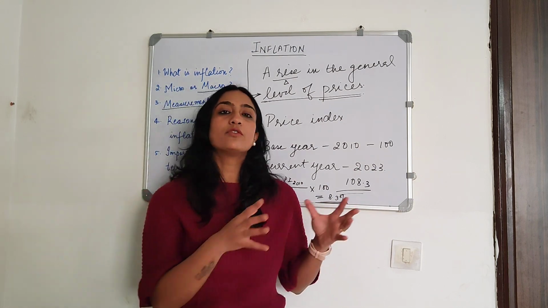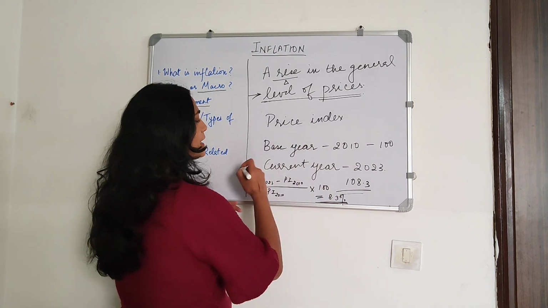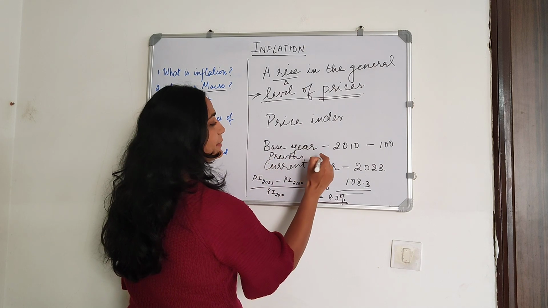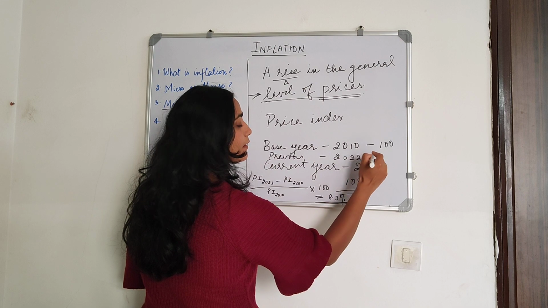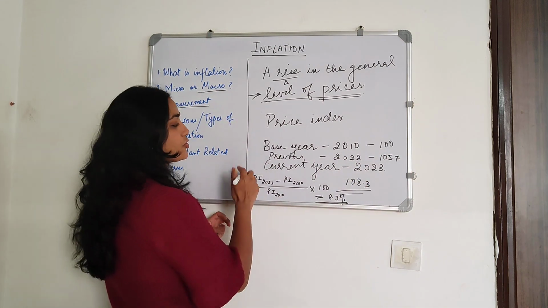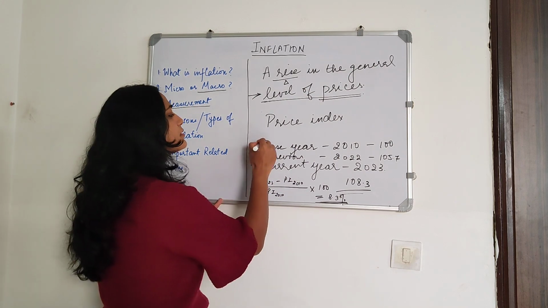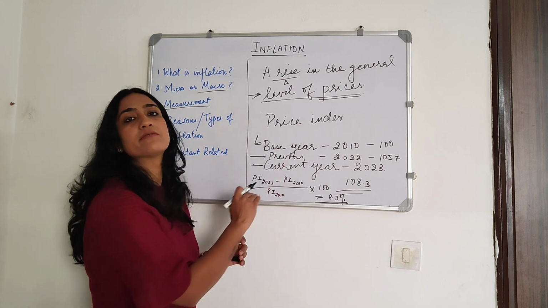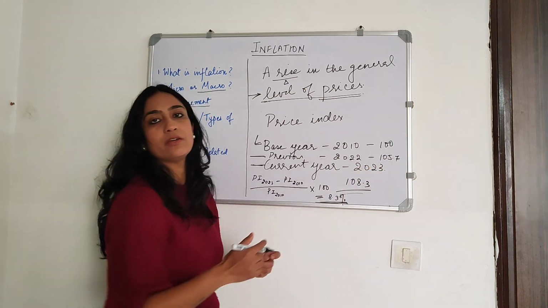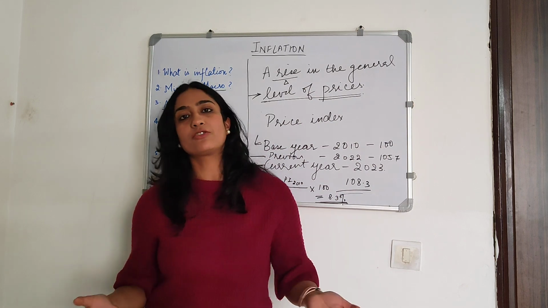So it means that relative to the base year or relative to any year that we are measuring. Suppose this is the base year, and then you had one previous or intermediate year as 2022, where prices were say 105.7, then you can also measure the inflation between these 2 years. Once you fix the base year, these figures will all be comparable. It will be comparable between any of these two. Alright. So this is how inflation is basically measured.